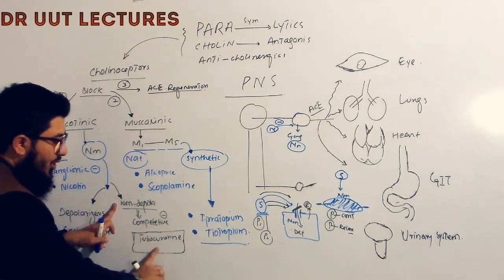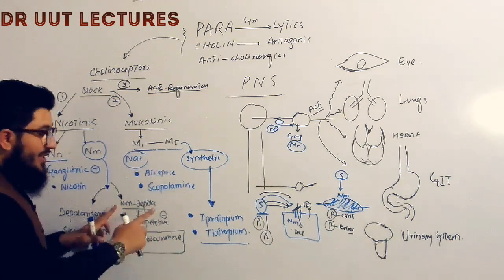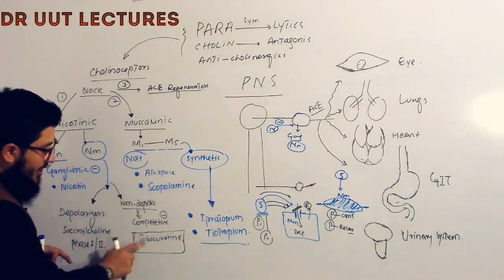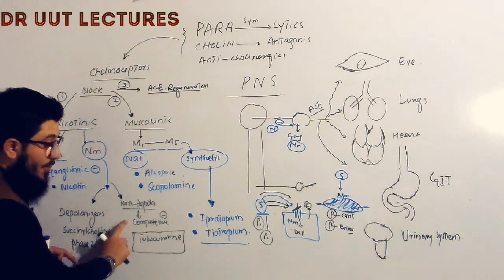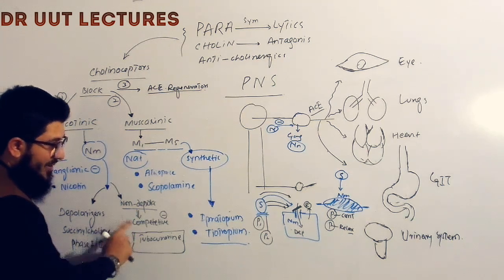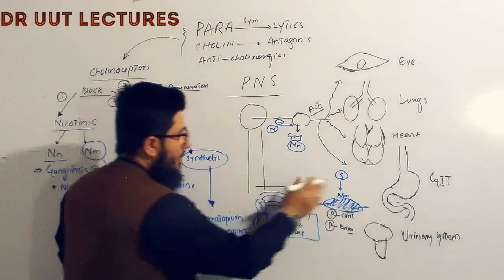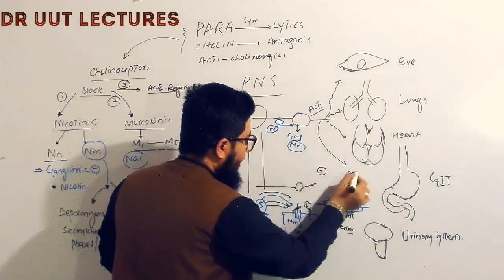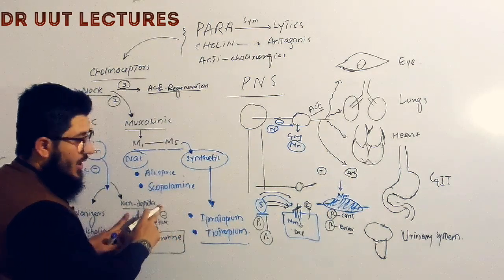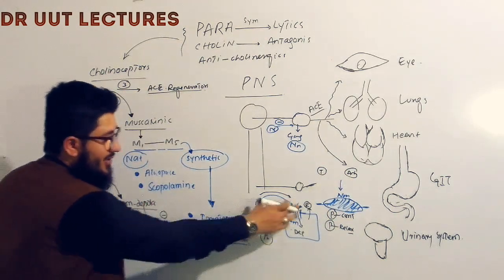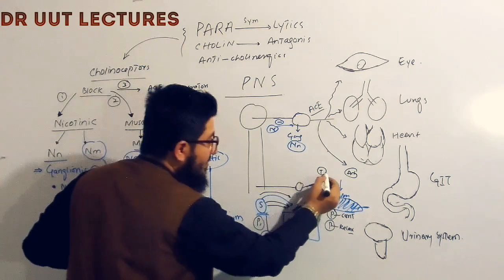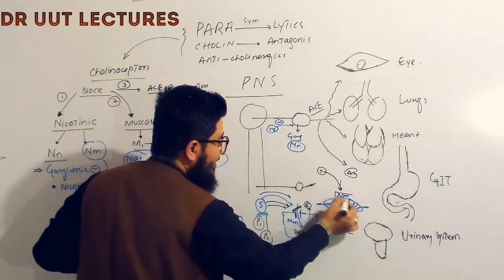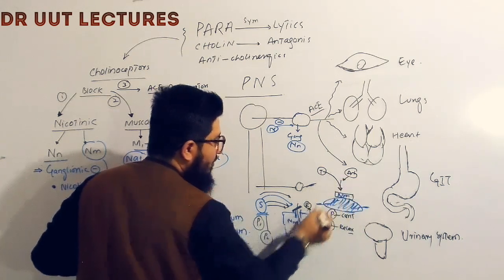Non-depolarizers like tubocurarine are also causing muscle relaxation, but in a different way. Why? Because its mechanism of action is different. It is a non-depolarizer, so tubocurarine acts in a competitive way, meaning it will do competitive inhibition. Suppose here is your acetylcholine and here is our tubocurarine, which is a non-depolarizer. Its mechanism of action is different. How? It will compete with acetylcholine, so it will come and bind to the nicotinic muscle receptor. Now acetylcholine will no more be able to bind here.